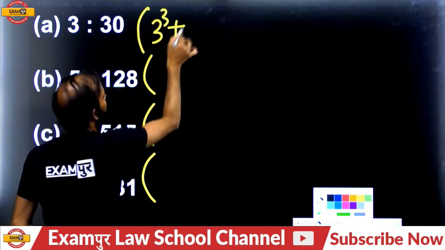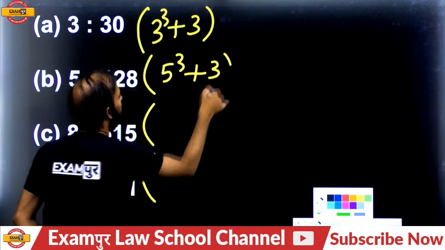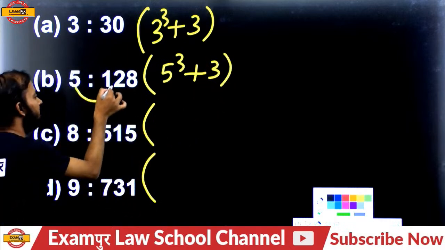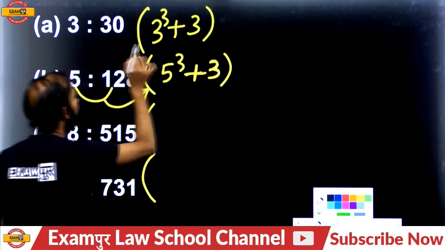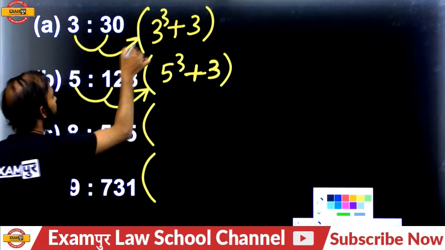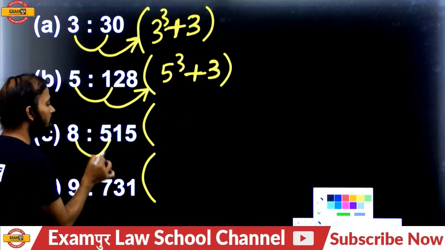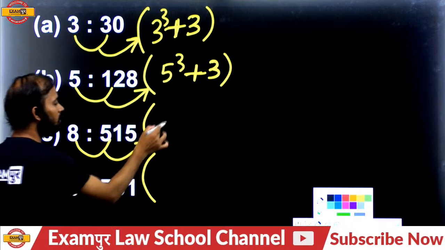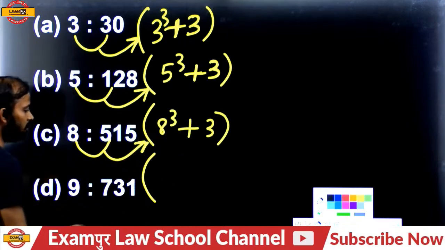3 cube plus 3, 5 cube plus 3, because 5 cube is what? 125, plus 3 is what? 128. 3 cube is what? 27, plus 3 is what? 30. 8 cube is what? 512, plus 3, 515.